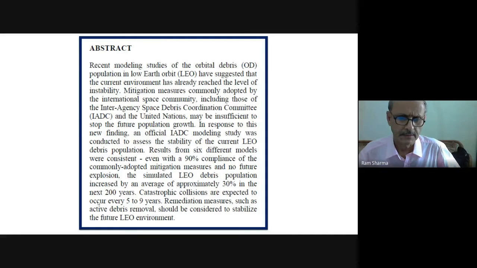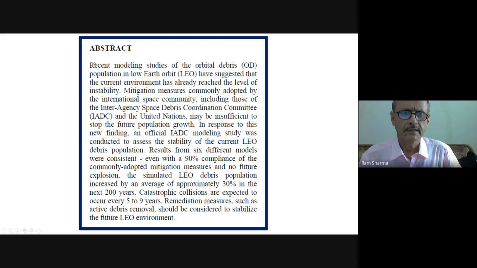In 200 years, we have to say how our future atmosphere will be, I mean the space objects, how they will look, how much they will increase by that time. So let me just go through this. The recent modeling studies of the orbital debris population in the low Earth orbit have suggested that the current environment has already reached the level of instability.